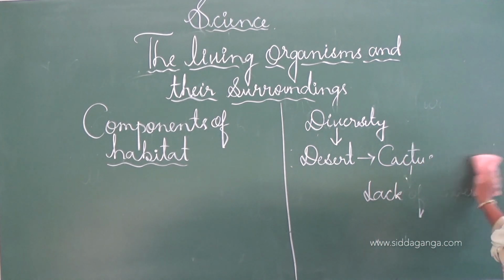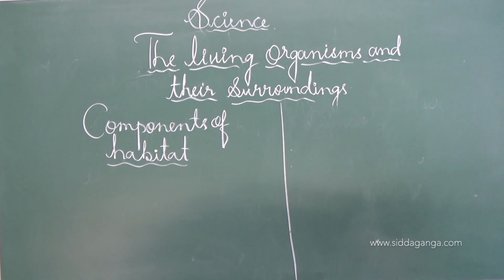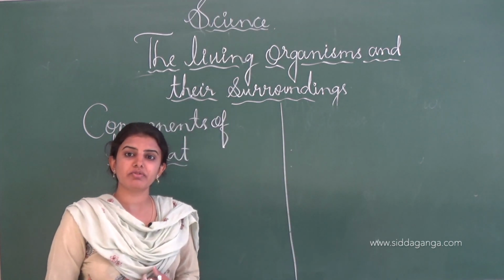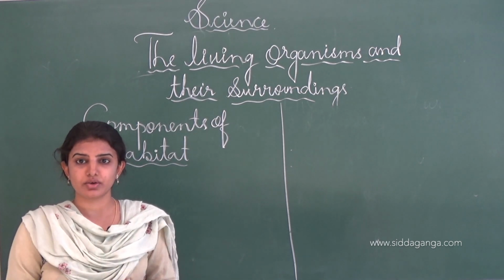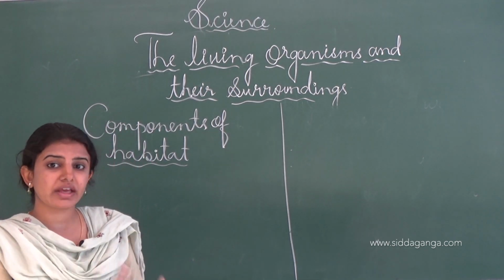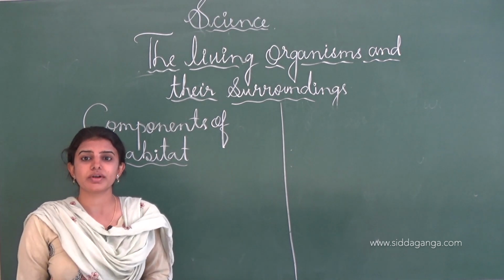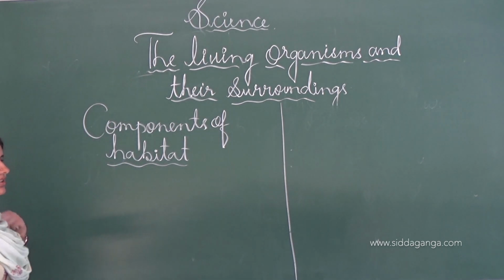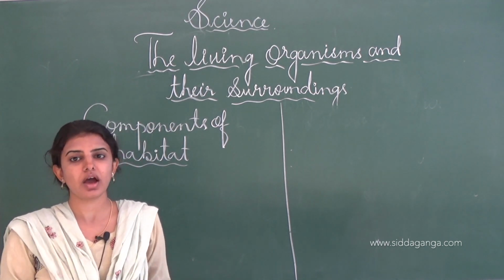And next one is the diversity of different animals, like in winter or in polar region, the polar bear will be present where cold climate will be there, and many plants will grow, and these plants are different from the desert plants. In the desert the scarcity of water takes place, whereas in the polar or winter region more water is present, and the availability of water is also more, and thereby we can say that different varieties of habitat will be present, in plants also and in animals also.